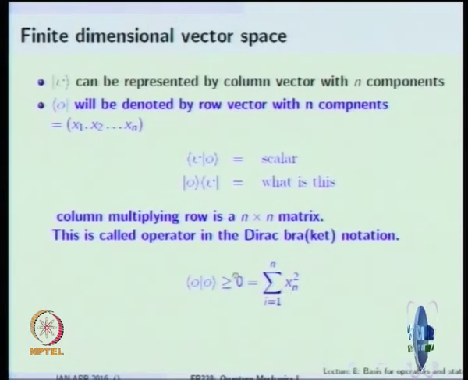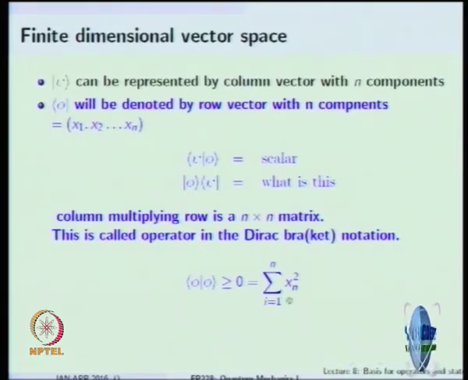Because this is positive definite, each term is a square. I have written xn square, but technically this is not correct. When is it correct? When it is a real vector space. If it's a complex vector space, I have to take the conjugate transpose of the column vector, so you put x1 star, x2 star up to xn star.